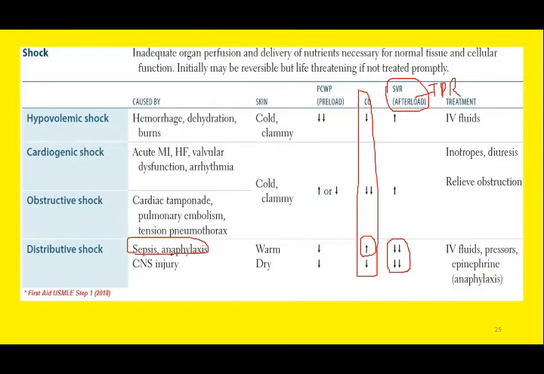So again, this is a unique feature of distributive shock, and this is exhibited by all the three subtypes of vasogenic or distributive: septic, anaphylactic, and neurogenic. In all the three subtypes of distributive shock, the total peripheral resistance is decreased due to loss of vasomotor tone. That is the reason distributive shock is also known as low resistance shock.